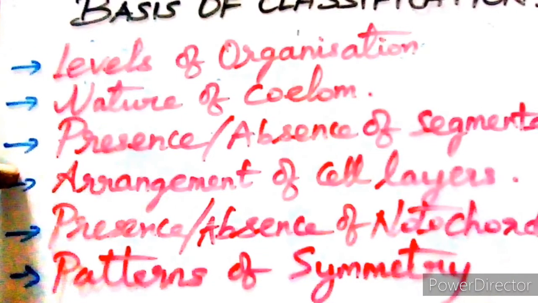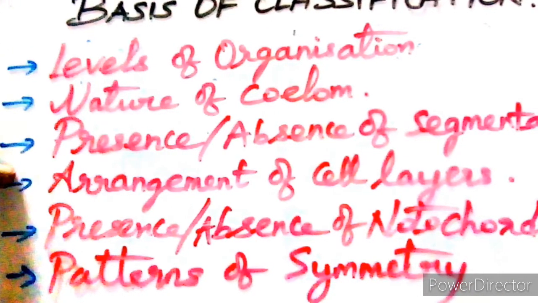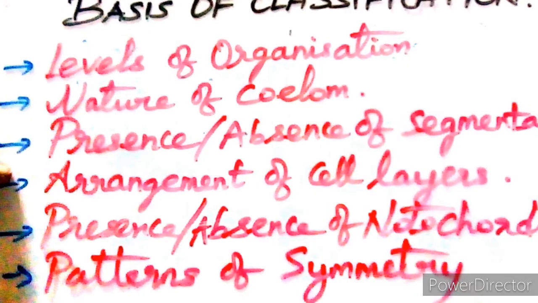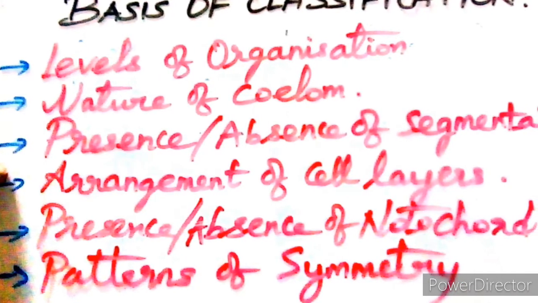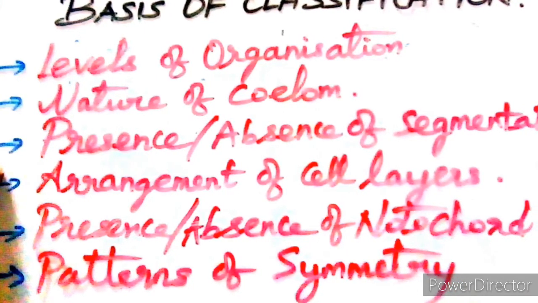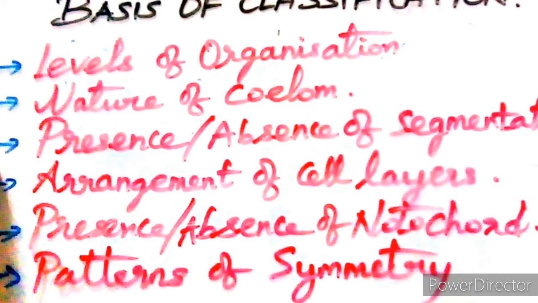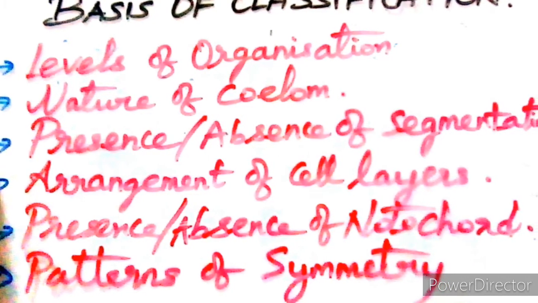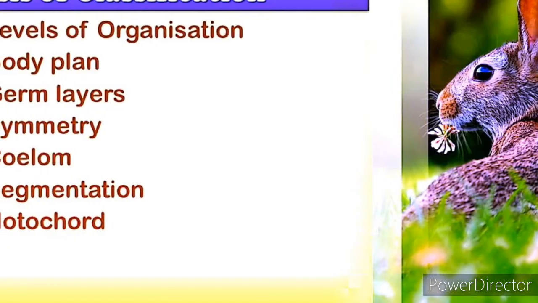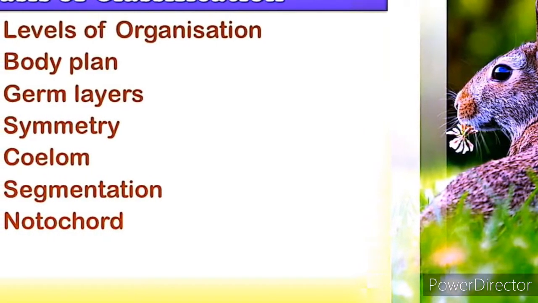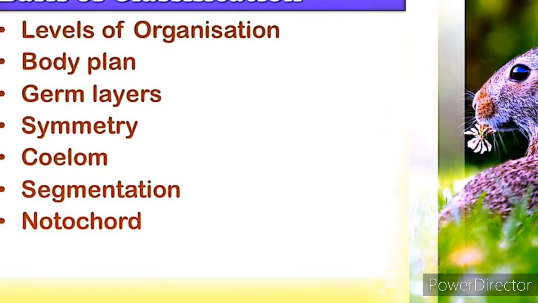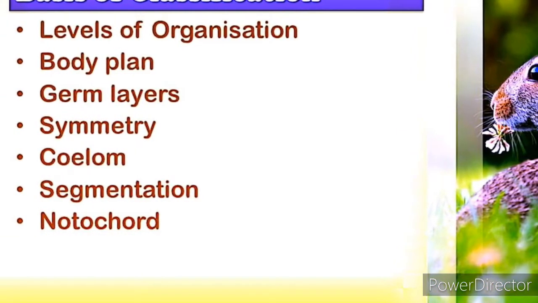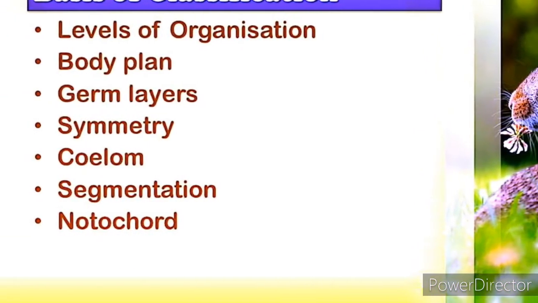Now, the basis of classification. Multicellular organisms are structurally and functionally different, but yet they possess certain common fundamental features such as the arrangement of cell layers, the levels of organization, nature of coelom, the presence or absence of segmentation, notochord, and the organization of organ system.